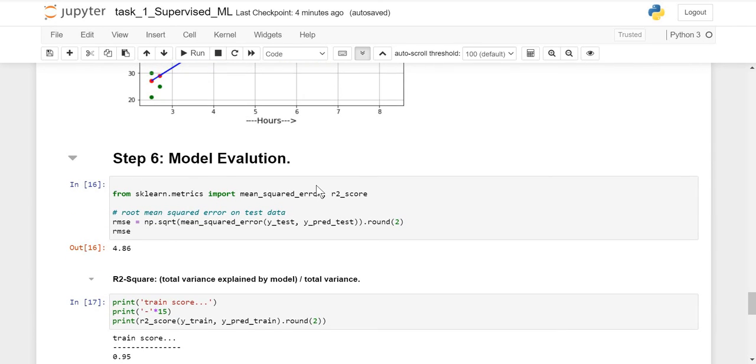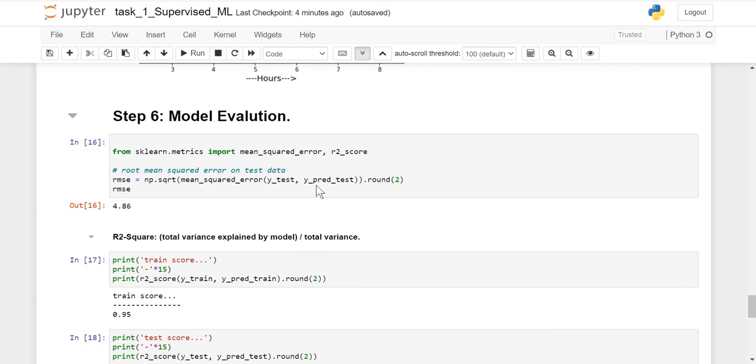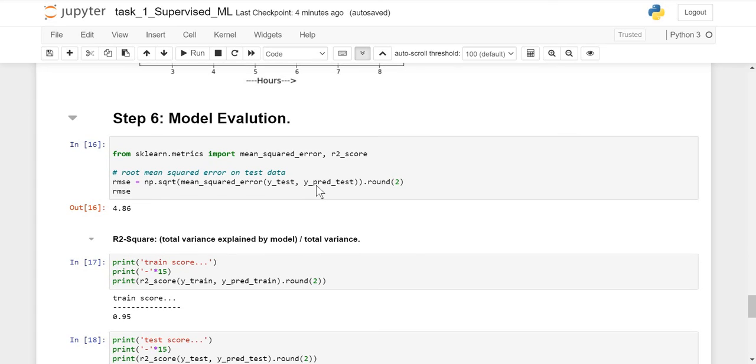The next step is model evaluation. For model evaluation, I have taken two metrics: mean squared error, which I have converted into root mean squared error by taking the square root of the mean squared error, and the R2 score. The RMSE value is 4.86, which is quite good.